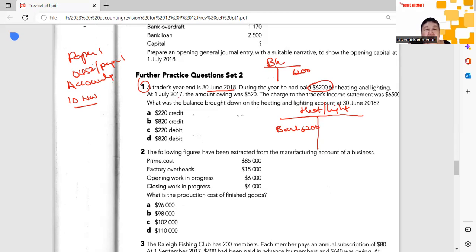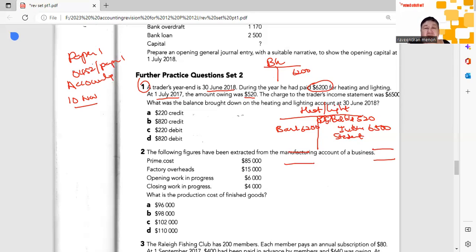Now at 1st of July, which is the beginning of the year, the amount owing, we owe electricity and heat and light. So that is a liability, an accrual. A current liability, so it will be on the credit side. This will be on July the 1st, 2017. And we paid during the year a total of 6,200. Now the charge to the income statement. This is an expense, so in the income statement, we will have credited heat and light 6,500, and we will have debited our income statement itself 6,500.